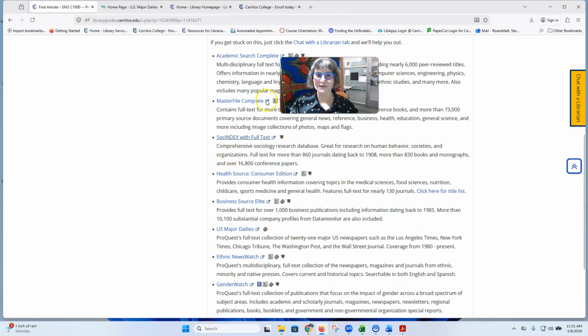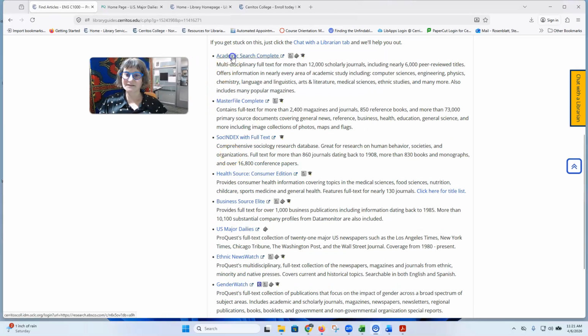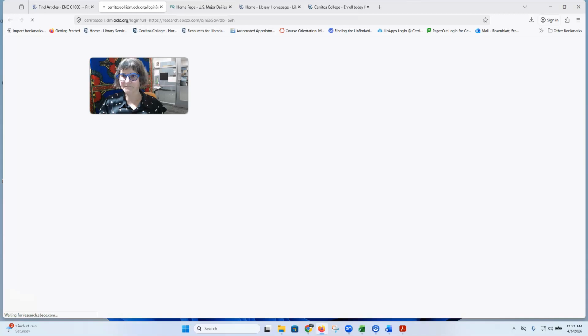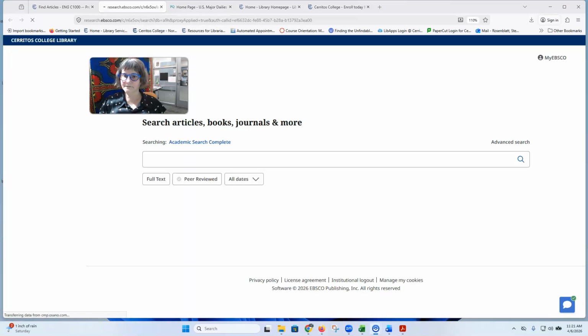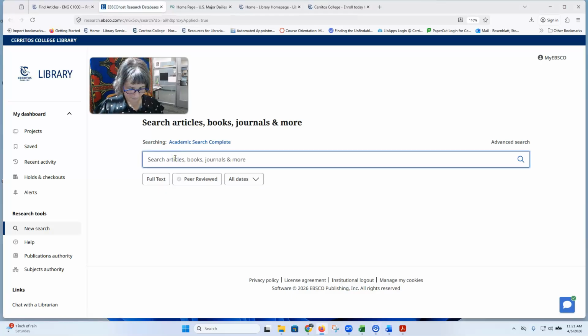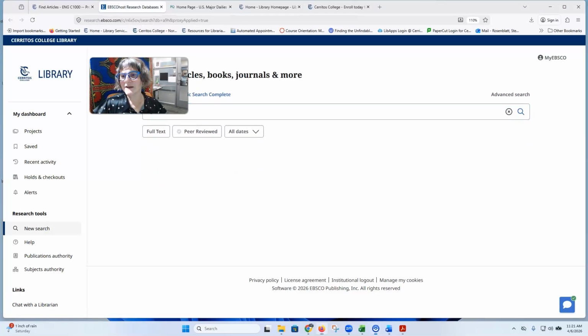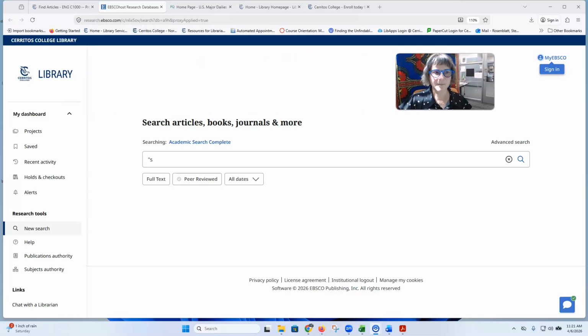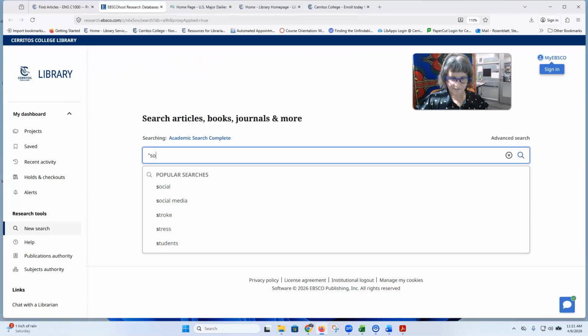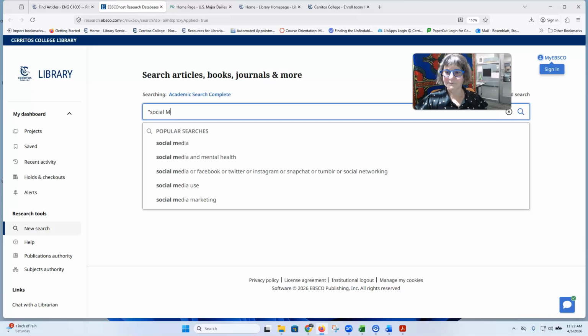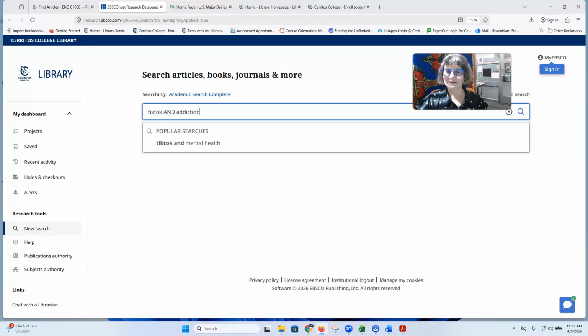The other source that we generally recommend is Academic Search Complete. I can do a search like I did before. In this one, I'm not necessarily going to focus on Australia per se. I think I'm going to try and get a little more specific: TikTok and addiction.